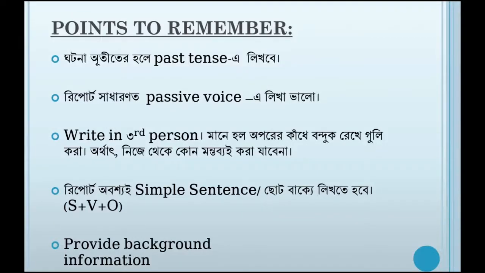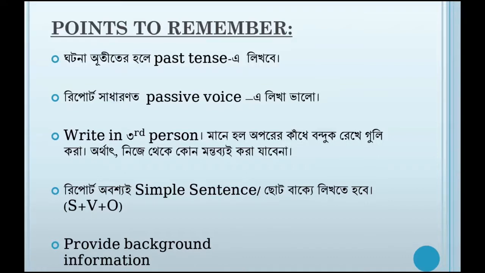There are some important things which should be remembered. For example, if the report is about a past incident, then of course our report should be written in past tense. And it is better to use passive voice while writing a report.